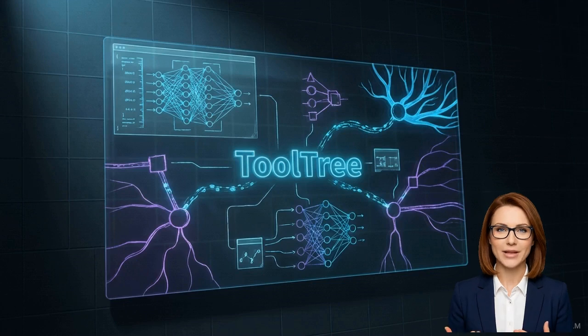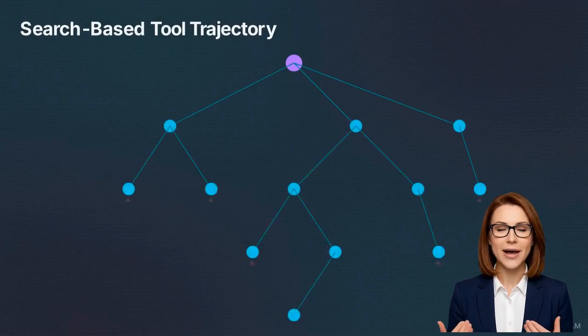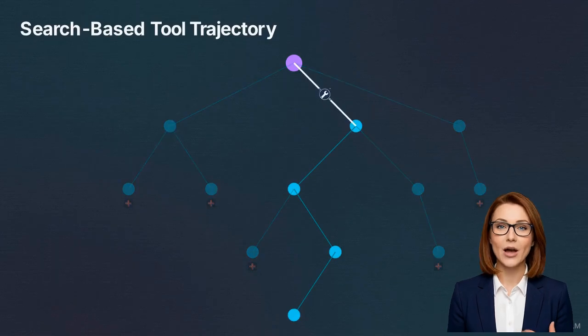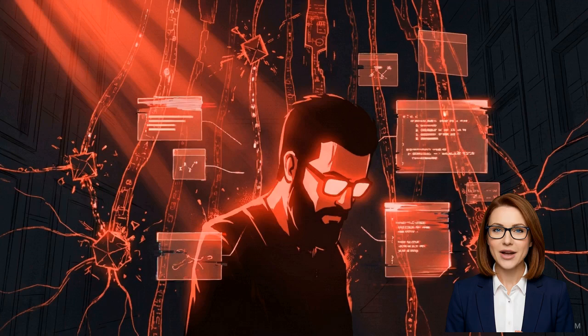We are breaking down the ICLR 2026 paper ToolTree. It proposes a new planning controller that replaces one-shot tool selection with search over multi-step tool trajectories. In these complex tool chains, the value of the first move depends on what moves become possible later. Solving this foresight problem is currently the most significant hurdle in agent engineering.